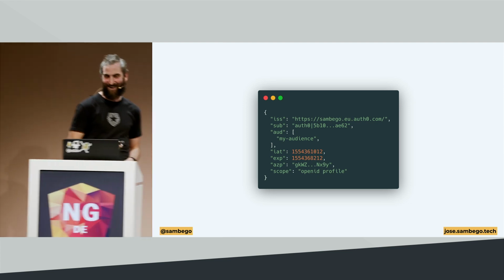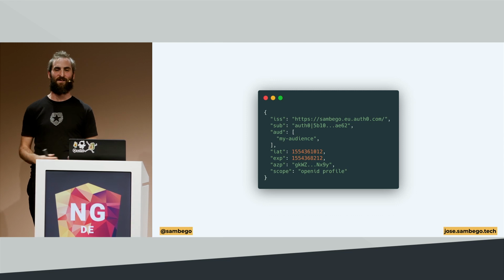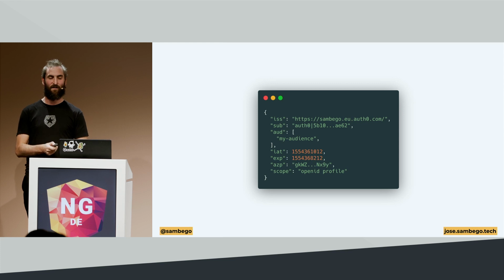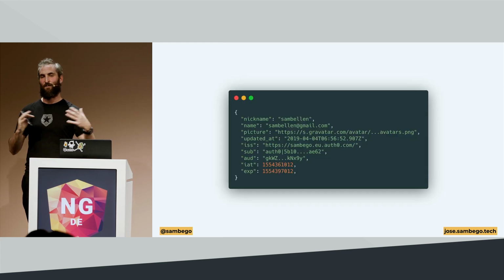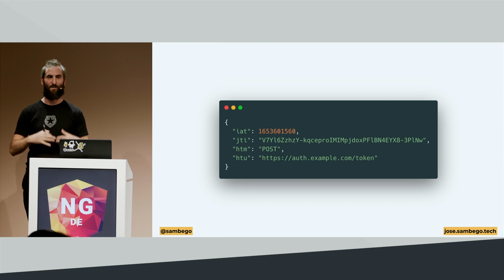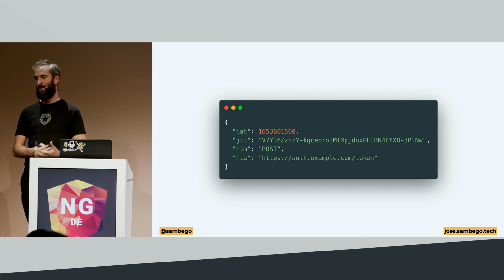So if we look at a few examples, an access token, I don't have much time, I know, sorry. We see some information in the payload that is related to an access token, which is related to accessing an API, things like who issued it, which user it's for, which API it's for, and so forth. If we look at an ID token, it contains some information about a user because it's related to the identity of somebody that authenticated. And if we look at something like a DPoP proof, a DPoP is basically a way of telling that somebody is allowed to use an access token. So it tells us that if somebody has this proof, they should be allowed to use an access token. But it's all just JSON information that we can put inside of the payload of a JSON Web Token and send with a request over the internet.